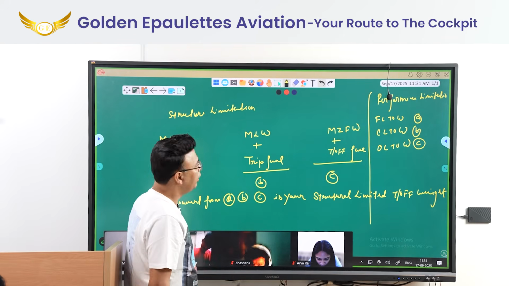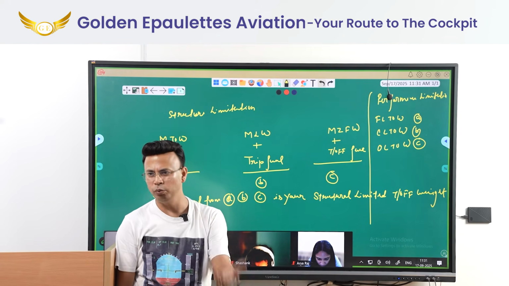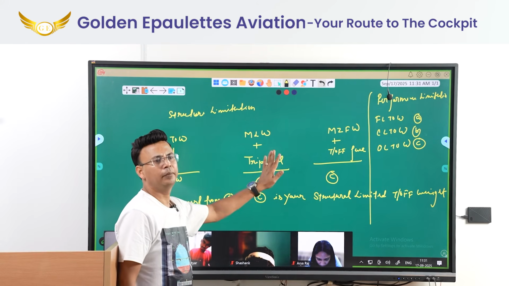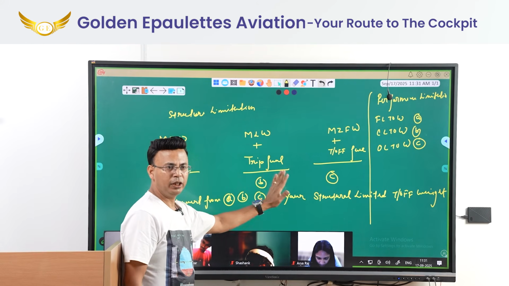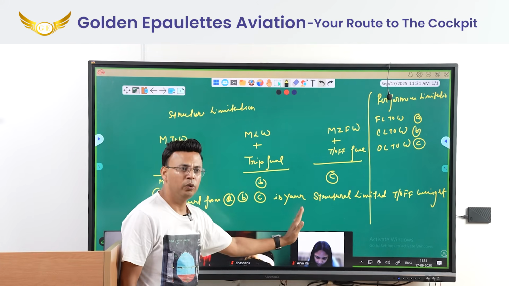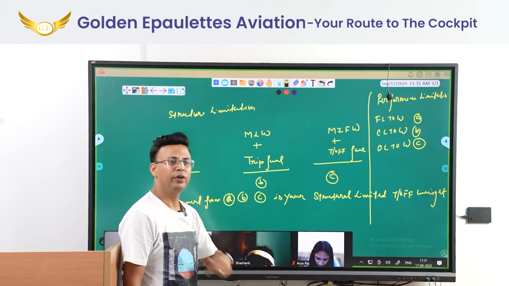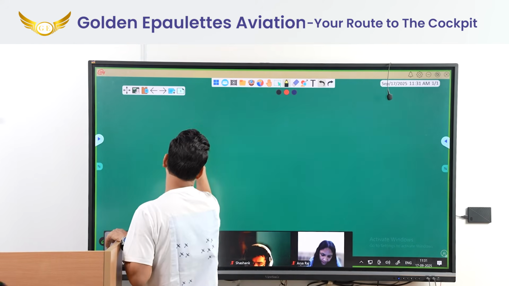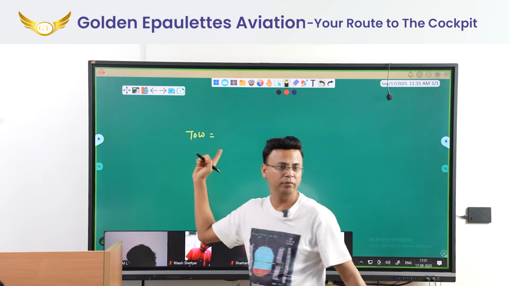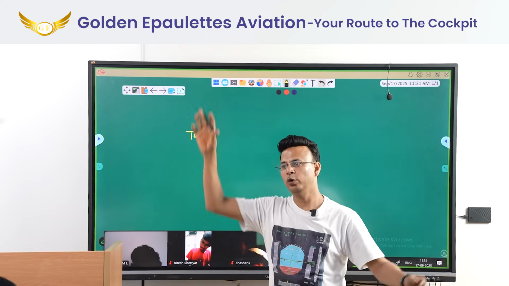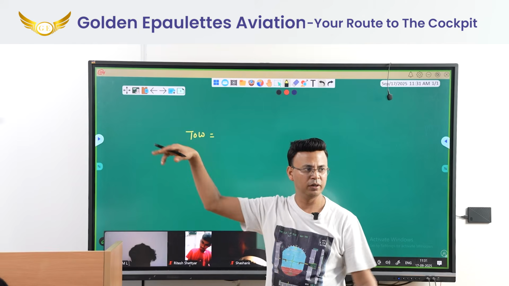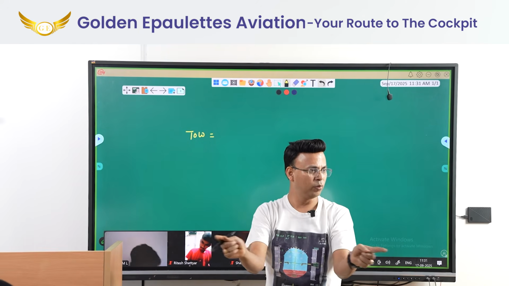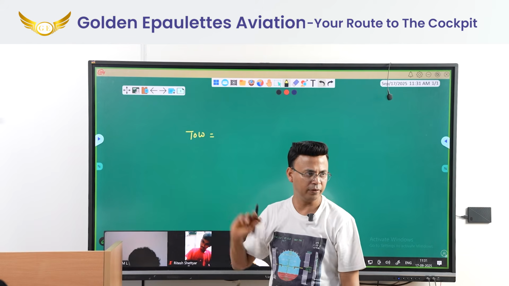In most of the sums which you will be doing, most of the time you will deal with the structural limiting masses. So what do you have to do? You make this table and find the lowest among these three. Whichever is the lowest, that is your takeoff weight, or regulatory takeoff weight. Which takeoff weight is this? The lowest from the structural, the lowest from the performance, then the lowest among both. That will be your takeoff weight.